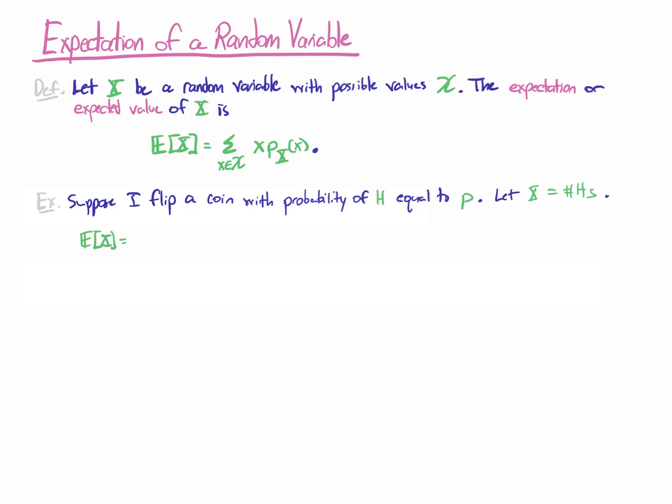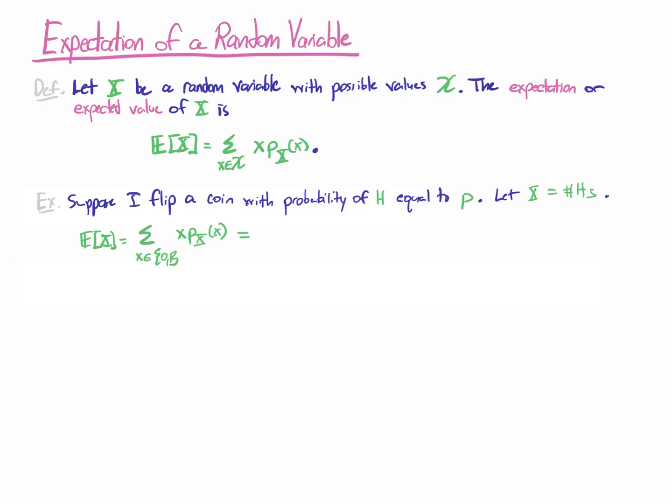Well, let's parse this out. By definition, it's the sum across all possible values of x, and here the possible values are just 0 and 1. So I look at all the possible values, 0 and 1, and then I'm going to multiply little x times the probability mass function evaluated at little x.